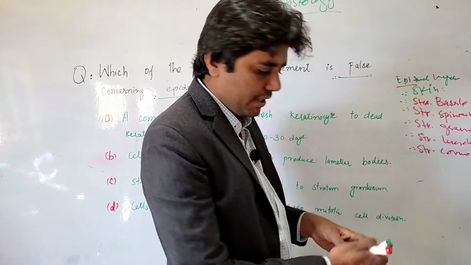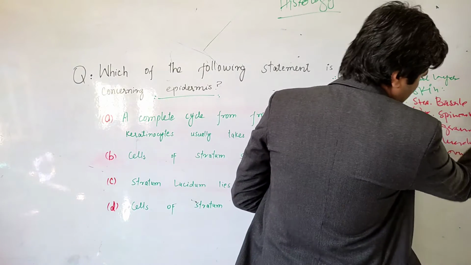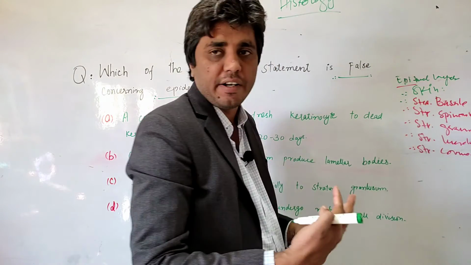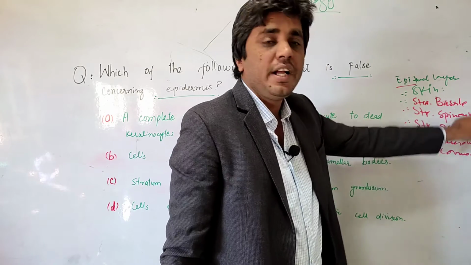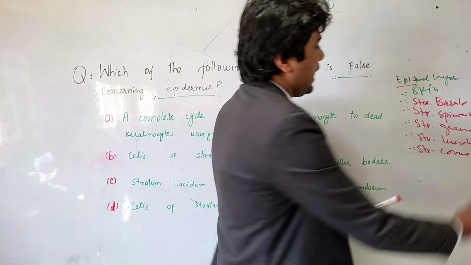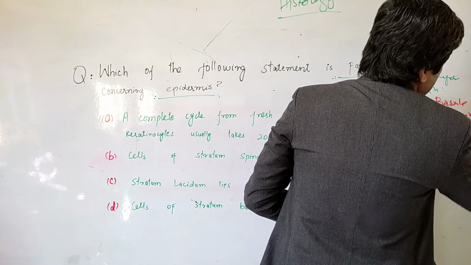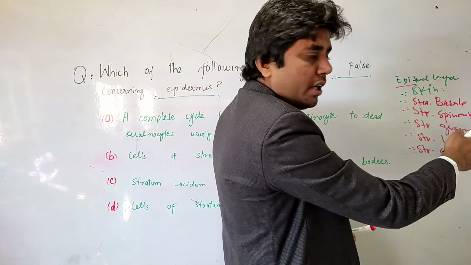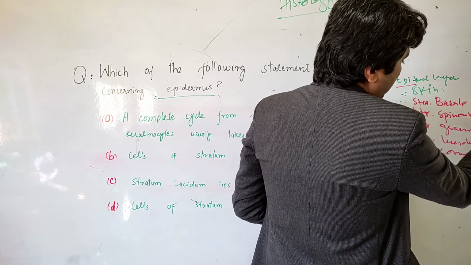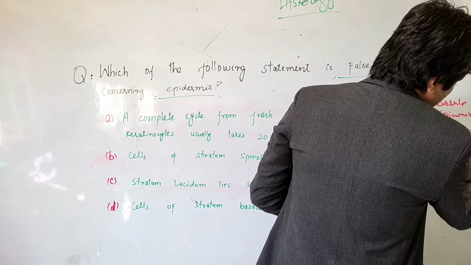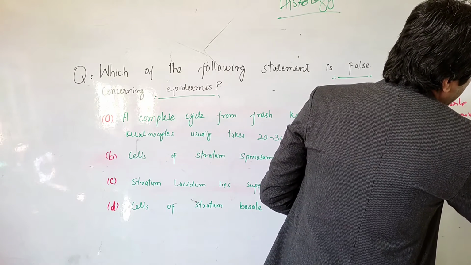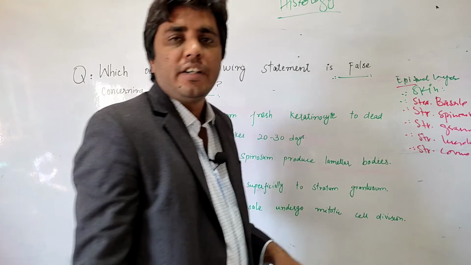What really happens in the epithelium? There is a cycle of regeneration in which, from the stratum basale to the corneum, cells divide via mitosis and go upward, converting into spinosum, then granulosum, then lucidum, and finally corneum. The last layers, lucidum and corneum, are dead and dry cells.